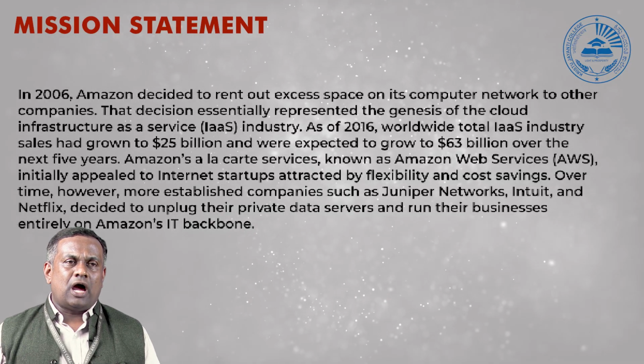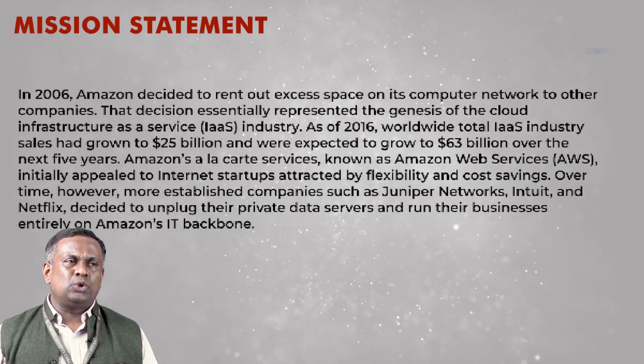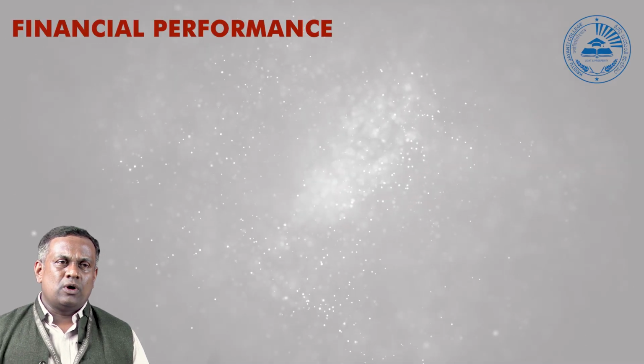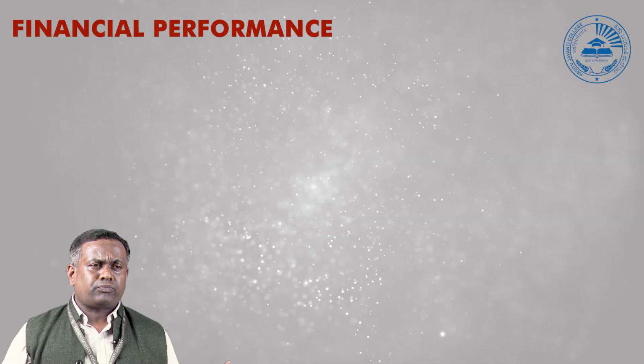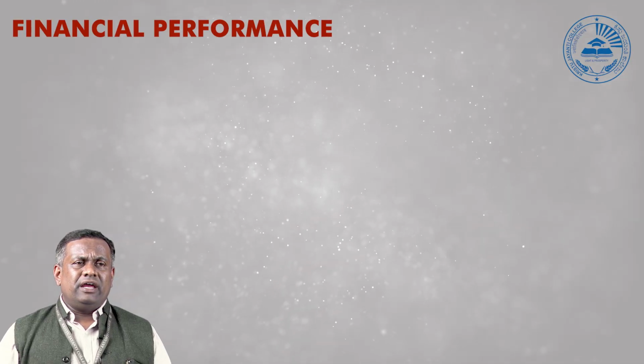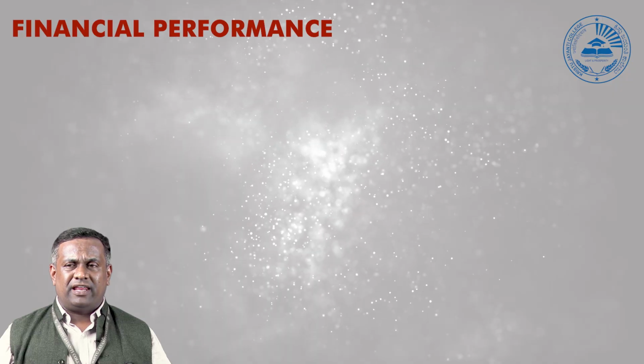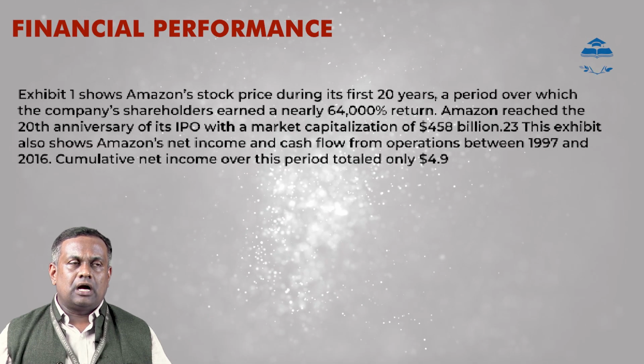However, the drawbacks did not stop Amazon, and it started going into new ways of market, new places. So in the year 2016, it exhibited an income and cash flow statement. From here we are going to look at the financials of this organization.